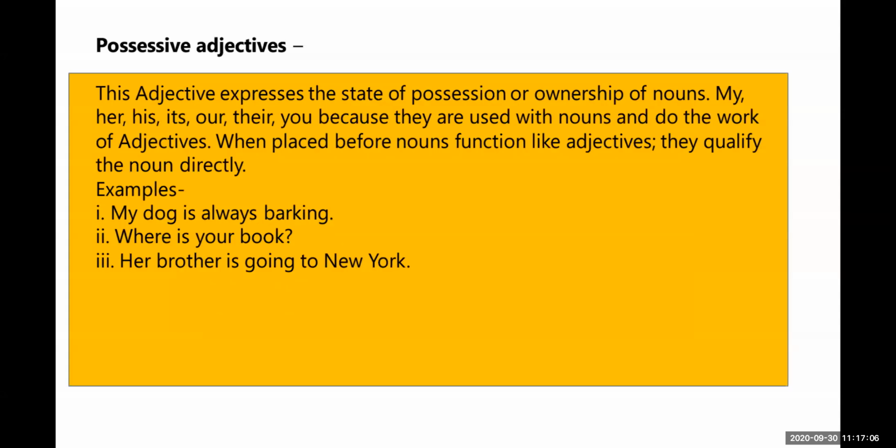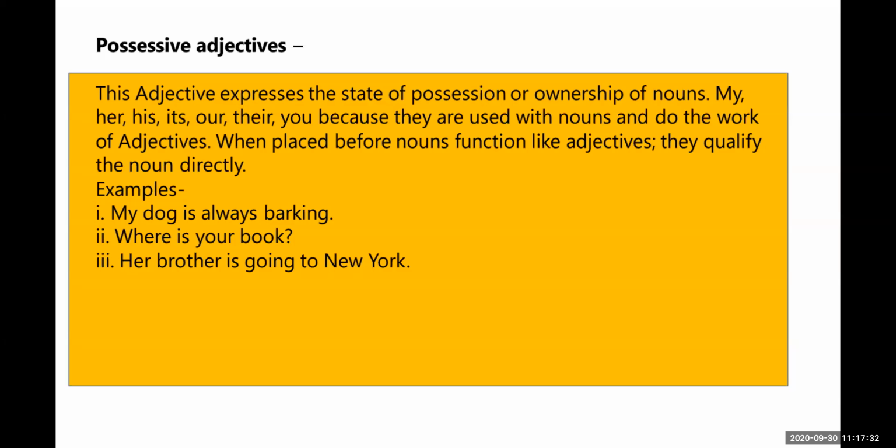The adjective expresses possession or ownership of the noun: my, her, his, its, our, their, your, because they are used with the noun and do the work of adjectives.